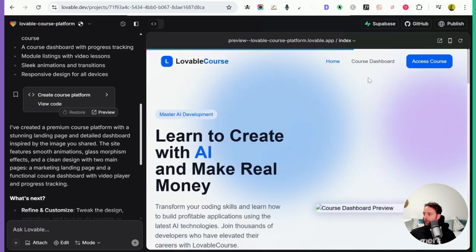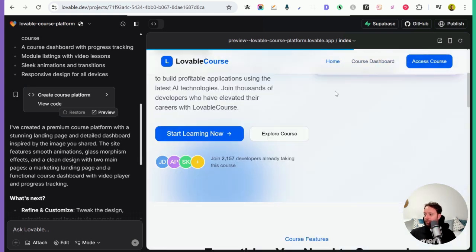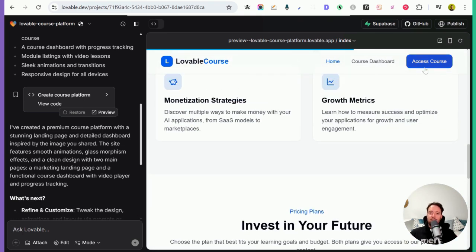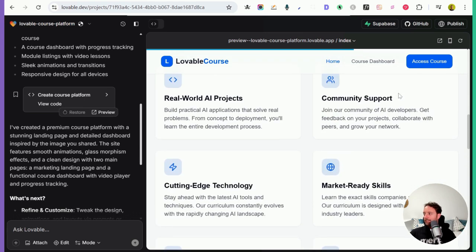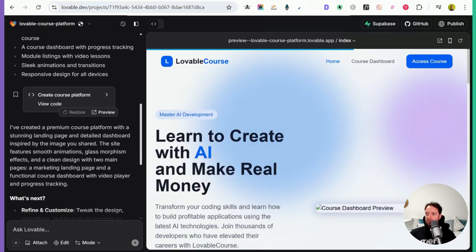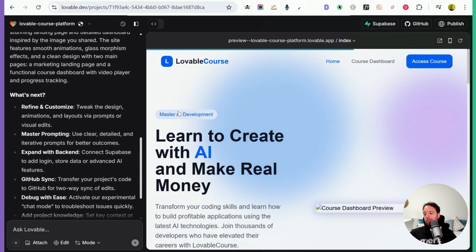So it's just loading up here. We have the different courses, you know, it looks pretty cool. That's amazing that I can save $100 a month from using Teachable or something like that to using this. So the whole course section is done here. It did that in one prompt, which is pretty amazing.